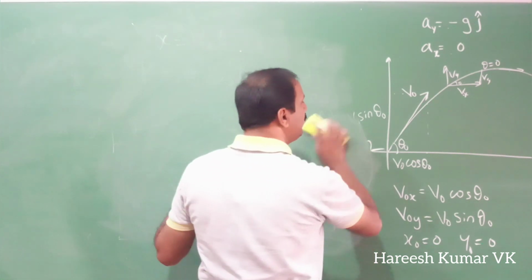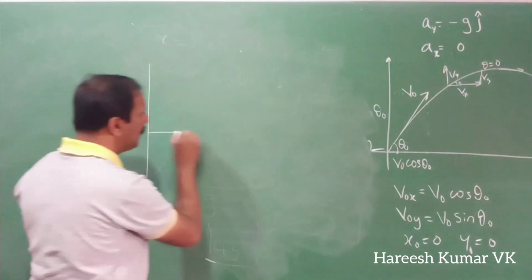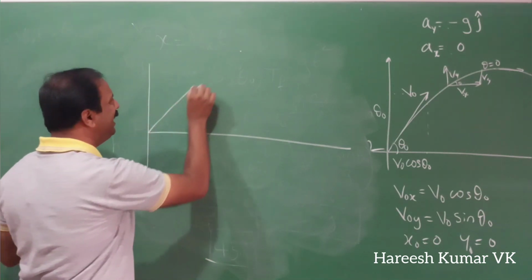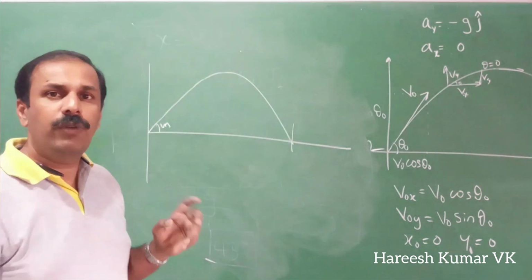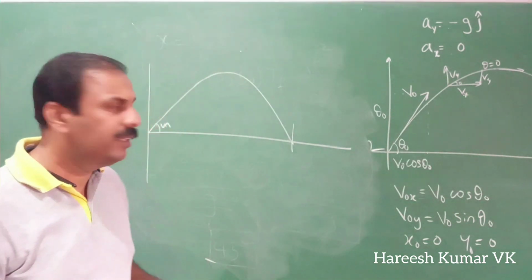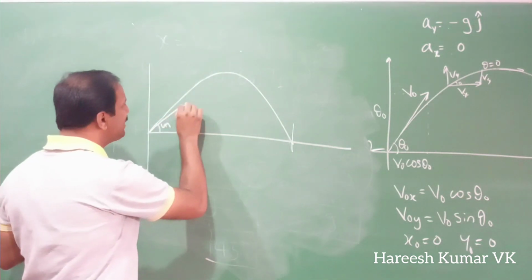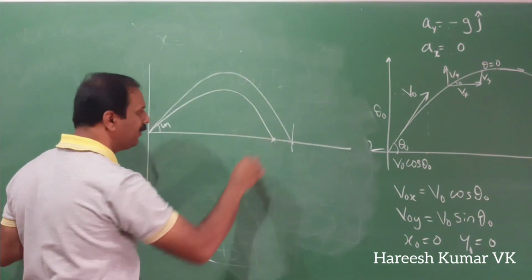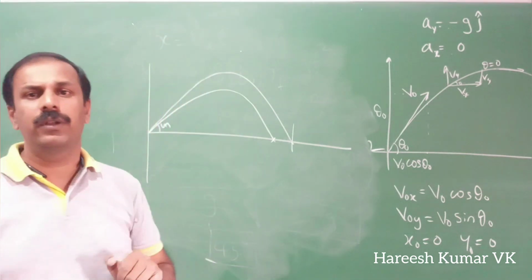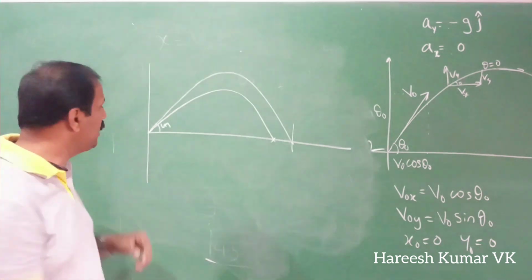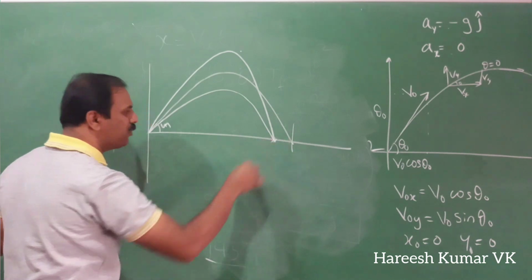And along with this, another interesting factor is there. If you throw with 45 degree, it will come here, maximum. Okay, this is 45 degree, this is reaching maximum. Now, if you are throwing with 40 degree, it will go like this and fall here. That is 5 degree less. Now, if you throw with 5 degree more, that is 45 plus 5, that becomes 50, it will go up like this, but the falling point will be the same as this one.